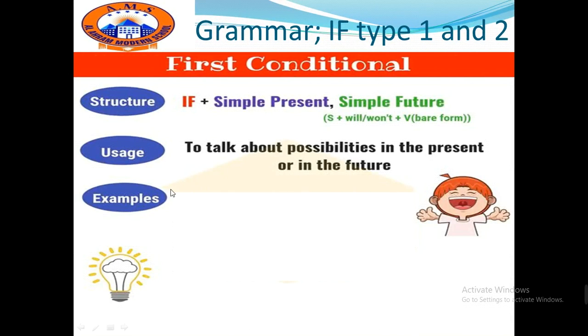And of course, don't forget the structure: if plus present simple, and in the second clause, simple future, and the usage is to talk about possibilities in the present or in the future.